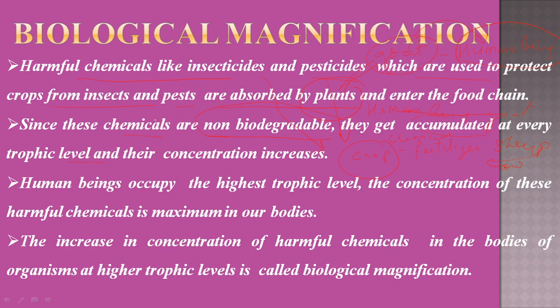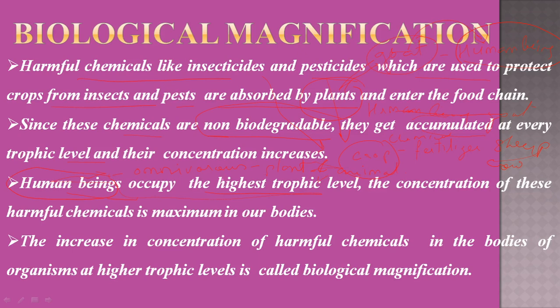So what is actually happening is that the human being occupies the highest trophic level. Why does the human being acquire the highest trophic level? The reason is that human beings are omnivorous. Omnivores are those who eat plants and animals as their food material.